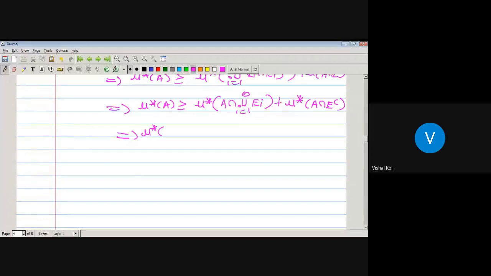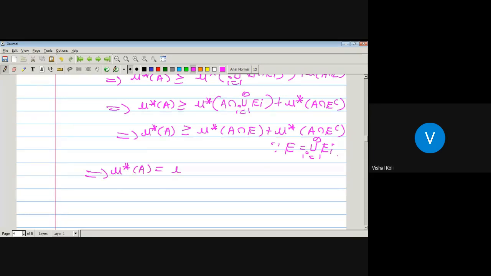But what is the value of the union over i running from 1 to infinity of Ei? We have taken E to be the countable union of measurable sets. So outer measure of A is greater equal to outer measure of A intersection E plus outer measure of A intersection E complement. And outer measure of A is always less equal to outer measure of A intersection E plus outer measure of A intersection E complement. So from this we get that outer measure of A must be equal to outer measure of A intersection E plus outer measure of A intersection E complement.